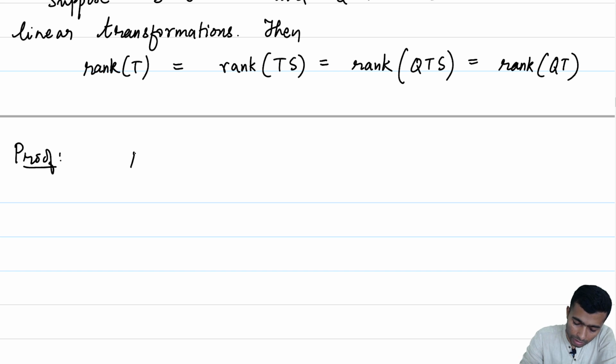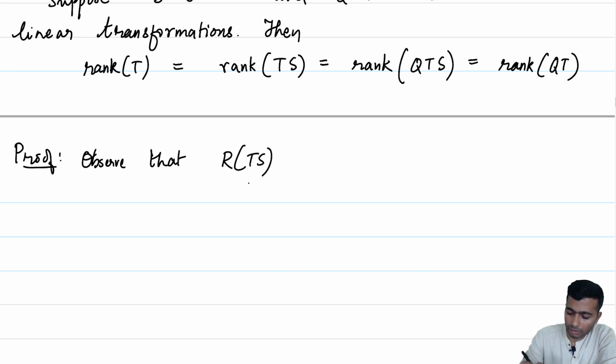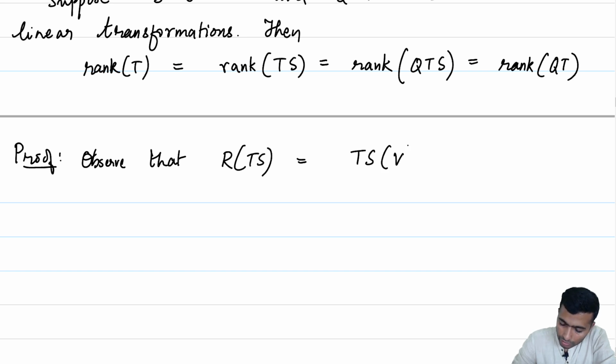But observe that R of TS is basically T of S of U, the set of all elements of the type T S of small u where u belongs to capital U. But observe that S is an invertible linear transformation.